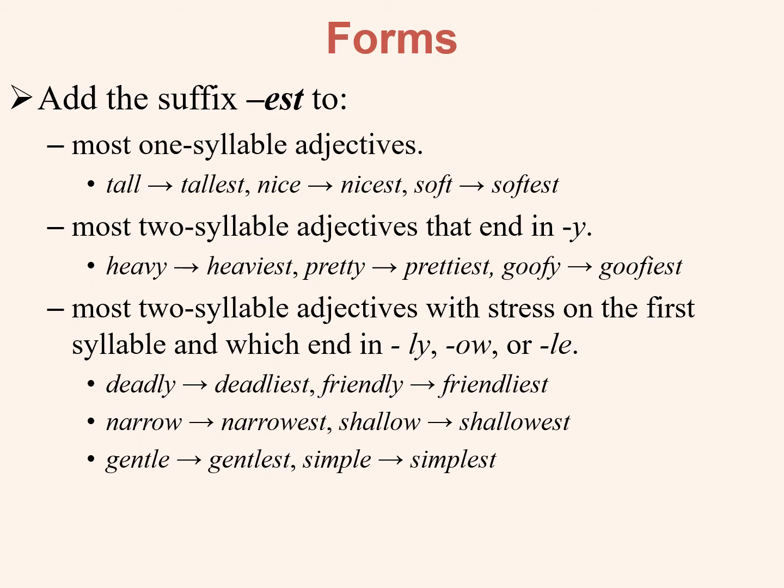Finally, the suffix est is added to most two-syllable adjectives that have stress on the first syllable and which end in the letters ly, ow, or le. Examples are deadly, deadliest; friendly, friendliest; narrow, narrowest; shallow, shallowest; gentle, gentlest; simple, simplest.